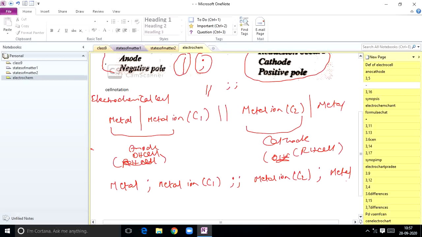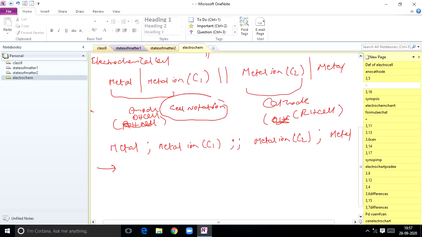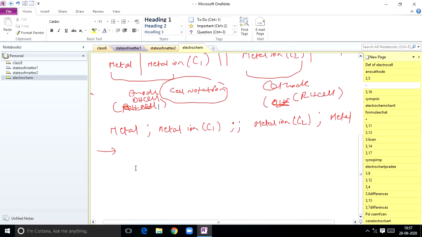Let us take some examples. First, related to this explanation, I will give some examples. Sometimes while doing numericals, you are supposed to convert a redox reaction into cell notation. This type of notation we call cell notation. Total representation, I have used this method, the cell notation method. So a redox reaction will be given, and you are supposed to convert it into cell notation, and vice versa. Now I will take one example, the copper silver nitrate cell.